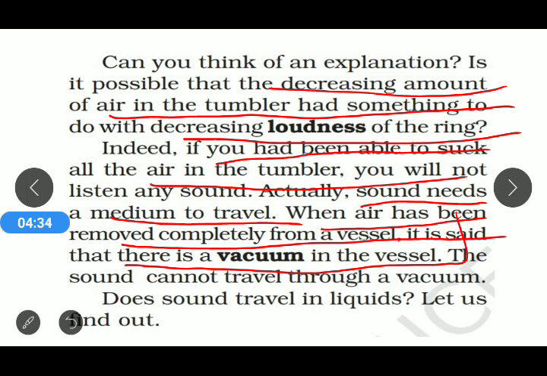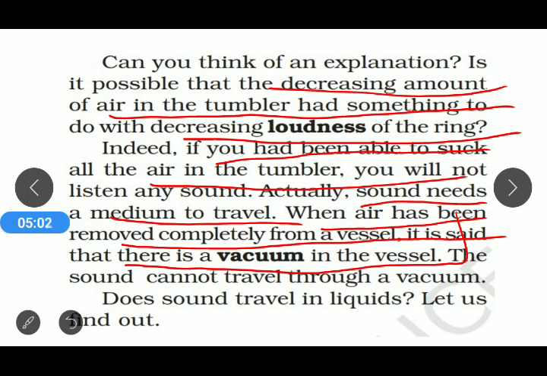That means if there is an air-free zone, then it is said to be a vacuum, and in a vacuum the sound cannot travel. So the first medium is called the universal medium, and that universal medium is nothing but air, or gases, and that is the